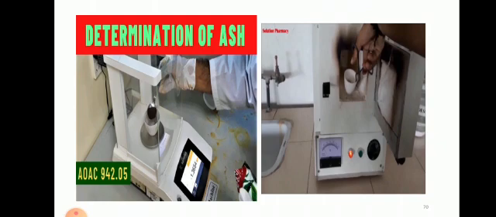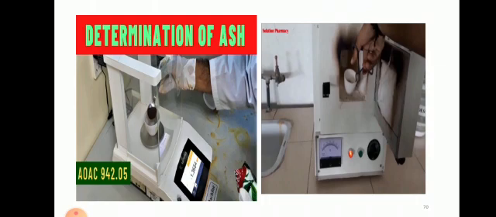Again, we are going to put this silica crucible carefully in this muffle furnace. This instrument is called a muffle furnace. A muffle furnace has the capacity to heat a sample to 1000 degrees, 900 degrees, which is a very high temperature. But oven heating is limited to 100 or 110 degrees. In a muffle furnace we are able to heat approximately 900 degrees.